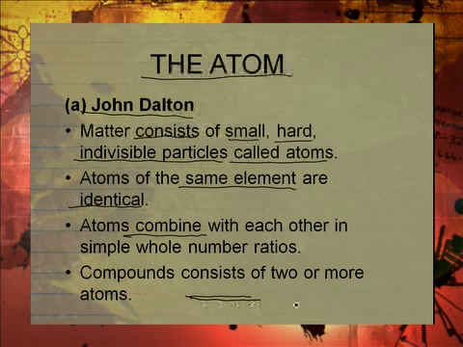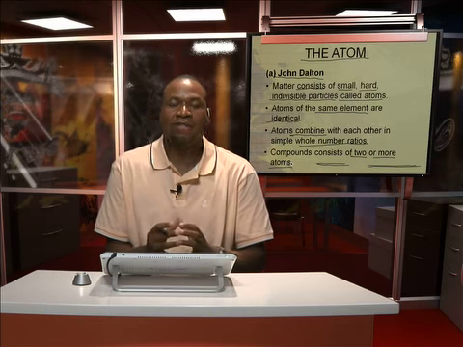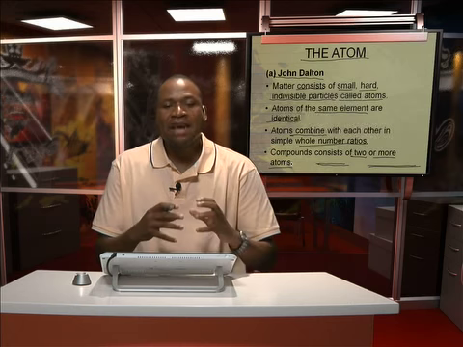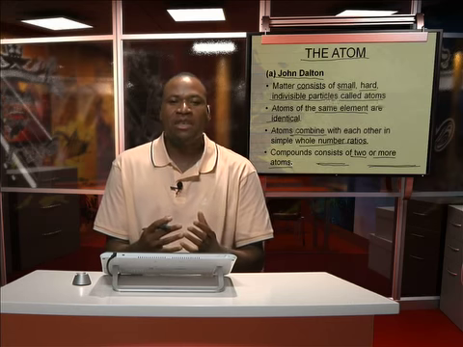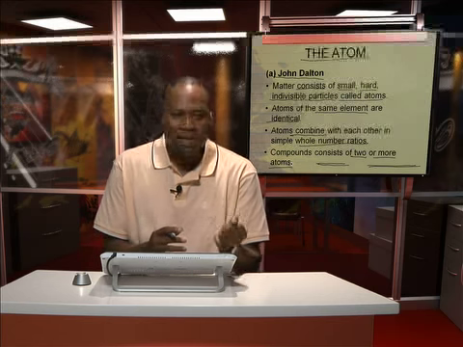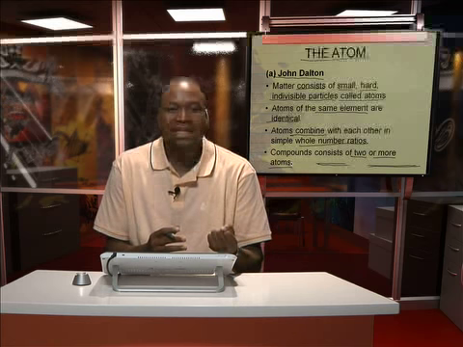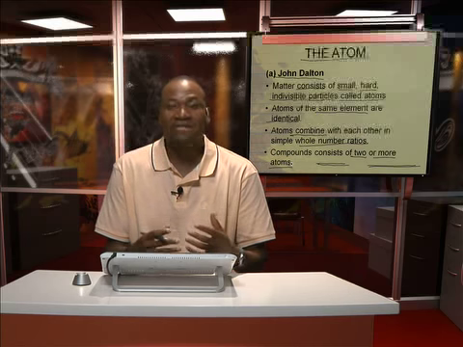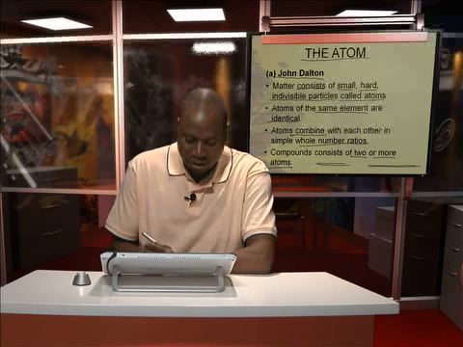He also says that atoms, here I think he was referring to how they react together, combine with each other in simple whole number ratios. And lastly, he's saying compounds consist of 2 or more atoms. He had an idea that when atoms come together, they would bond, which is something we're still going to talk about later on, and form something new, called a molecule or a compound. So an atom is a single particle; 2 or more atoms bonded together will give you what we call a compound, according to John Dalton.